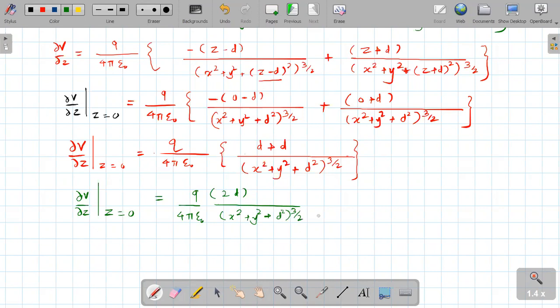Can you tell me what will be the next step? Anyone? Divide 2 and 4. Yes, we can cancel this 2 with 4. 2 twos are 4.